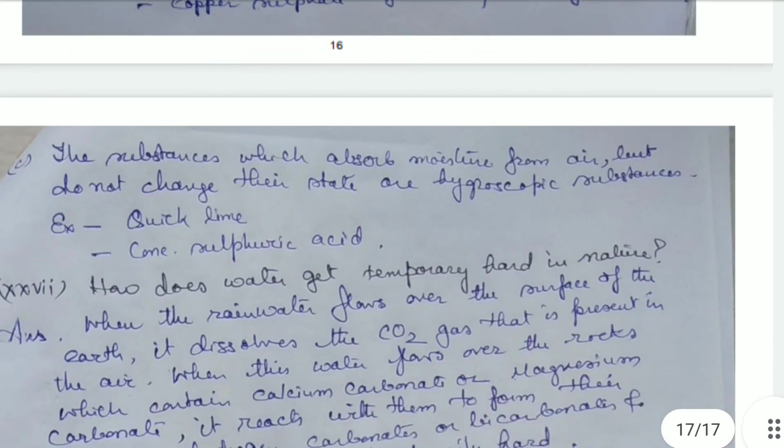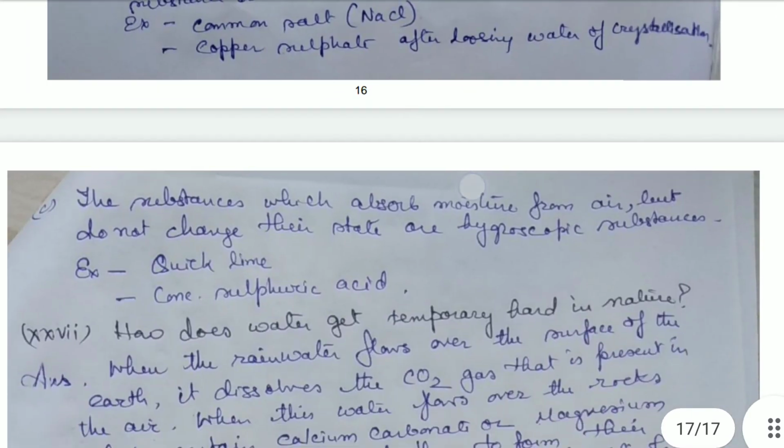Okay, then we come to hygroscopic substances. A substance which absorbs moisture from the air but does not change its state is known as a hygroscopic substance. Like quicklime and concentrated sulfuric acid, they absorb moisture from the air but do not change their state, neither from solid to liquid nor liquid to gas. Whatever state they have, they remain in that state. So those substances are hygroscopic substances.